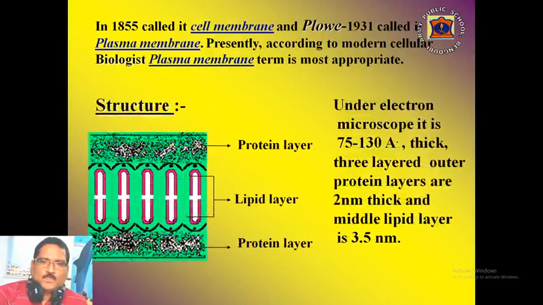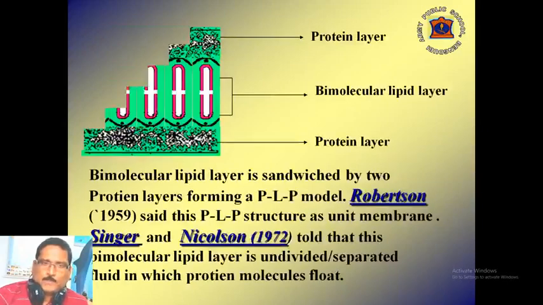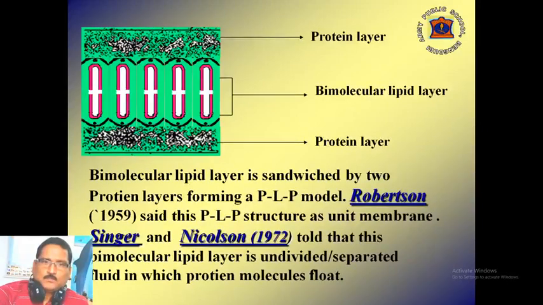This is the structure of the plasma membrane under an electron microscope. Its thickness is 75 to 130 angstrom. It is made of three layers. The outer protein layers are 2 nanometers thick and the middle lipid layer is 3.5 nanometers thick. The lipid layer sandwiched by two protein layers forms a bimolecular lipid layer.